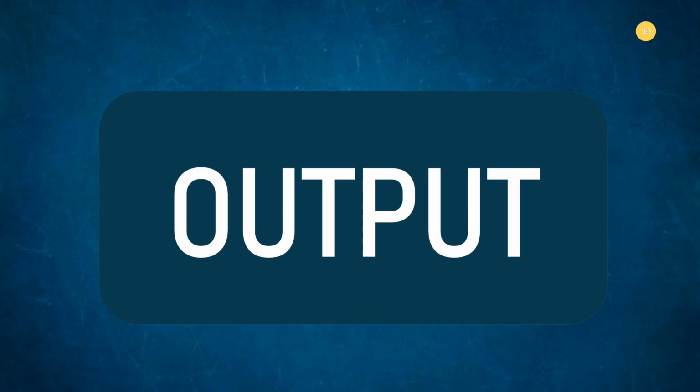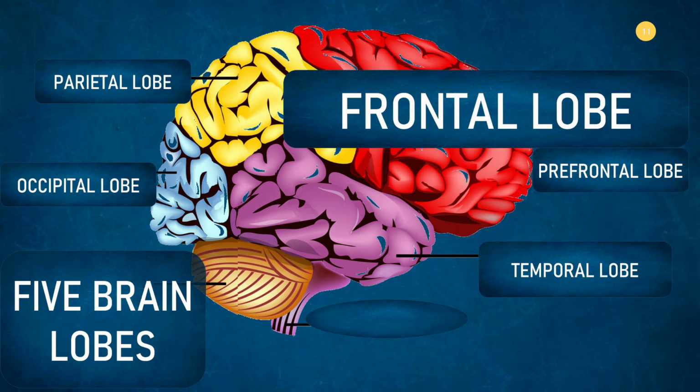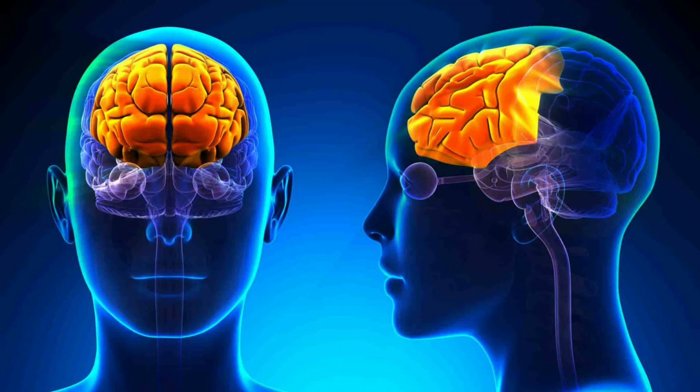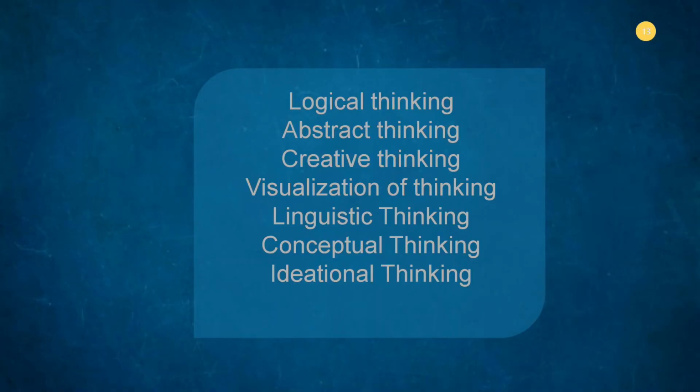So if you feel that you are a person who is not doing what you want to do, who wants to achieve more, then you need to increase your input so that the brain can process information better. The processing part is the frontal lobe, which allows you to think: your logical thinking, your abstract thinking, your creative thinking, your visualization of what you're thinking, your linguistic ability, your conceptual thinking of the concepts that we think about in life, and the ideational thinking. All this happens in the frontal lobe.